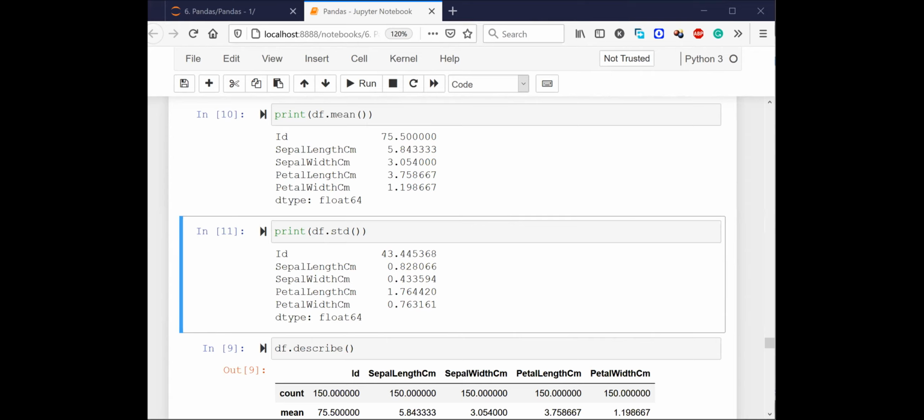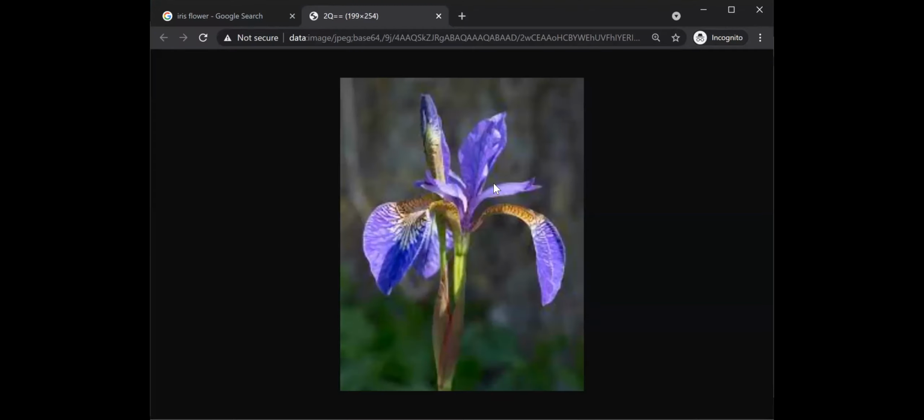All right, so let's talk about this thing. I hope you all can see the image of the flower, right? Yes, I think you can see that now. Can you see this flower image?